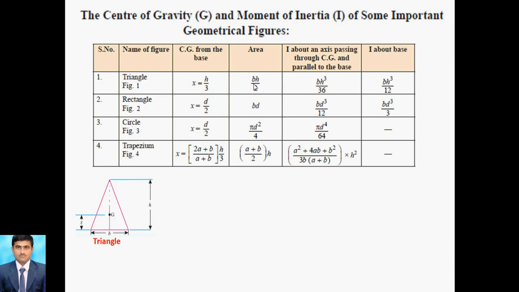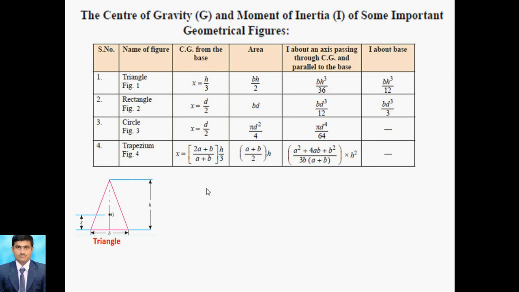And how do we take the area? Half into length into height. The height is h, the length is the width b, so half bh is the area of the triangle. For I about the x-axis through the CG, we take bh cube by 36, and for I about the base, we take bh cube by 12. So according to our requirement, we can take the I, that is the moment of inertia.